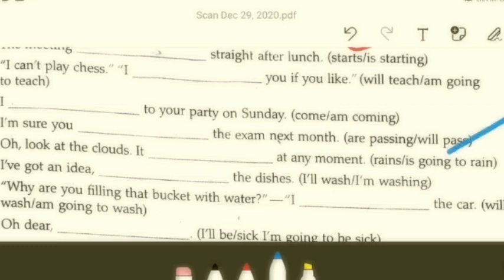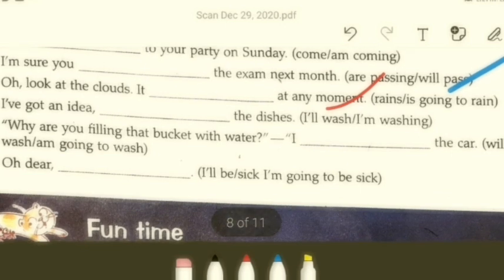14. I've got an idea. I dash the dishes. What will it be? I'll wash, right? 15. Why are you filling that bucket with water? I dash the car. I will wash or I am going to wash. What is it going to be? I am going to wash. Okay. 16. Oh dear. Dash. I'll be sick or I'm going to be sick.